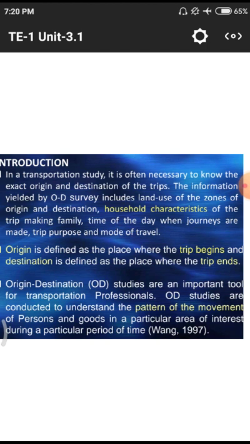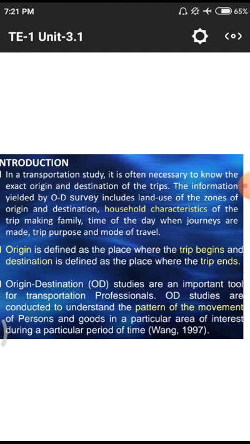The point will come under origin point. Next one, the information yielded by OD survey, that means origin and destination survey, includes land use by the zones of origin and destination. That means these origin and destination studies include the land use of the zones of origin, destination. That means whatever the land they use while reaching their destination point, that comes under this study.